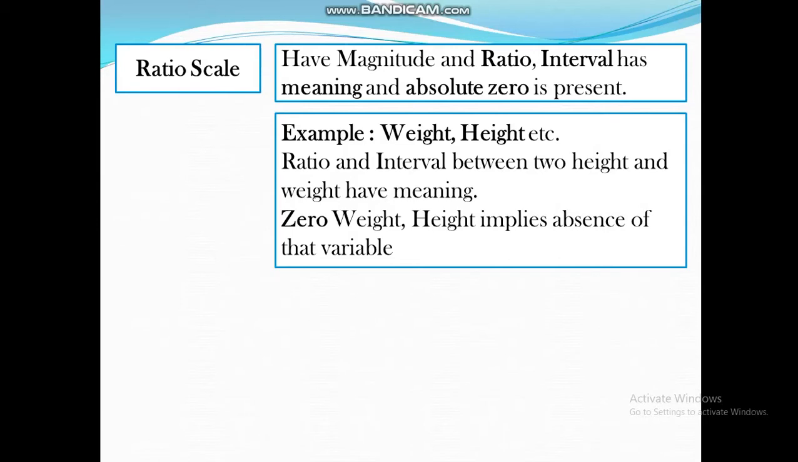For example, we measure the variables weight and height in ratio scale, because the ratio between two heights, and the ratio between two weights, have meaning. Similarly, the interval between two heights and the interval between two weights has meaning. And zero weight and zero height imply the absence of the variable. So in ratio scale, the ratio and interval have meaning.